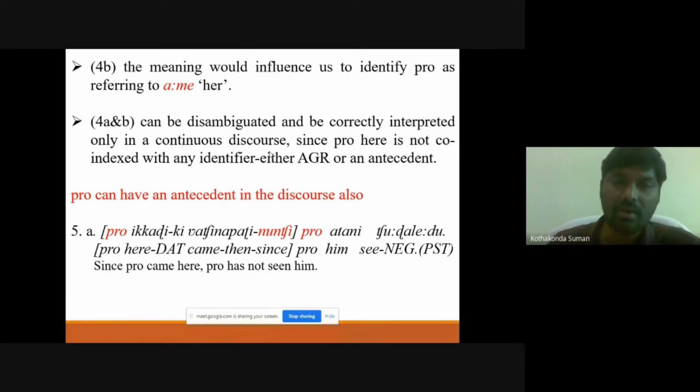Okay, because there is no agreement on the verbal inflection, there is no antecedent also. So it doesn't co-index with any of the nouns. That's why we need to have the discourse for that. Then only they can be interpreted. And here, even the main clause subject we can drop in this language.